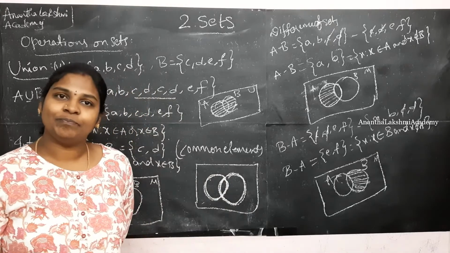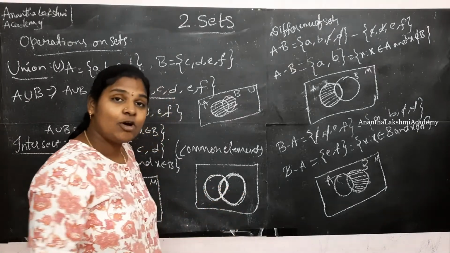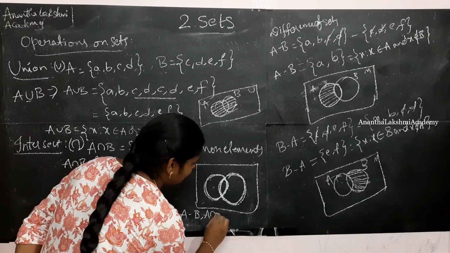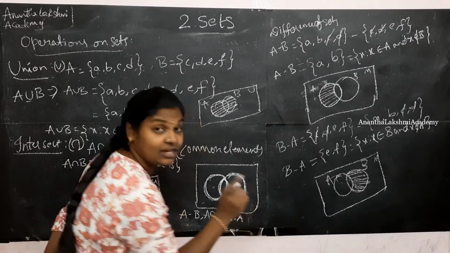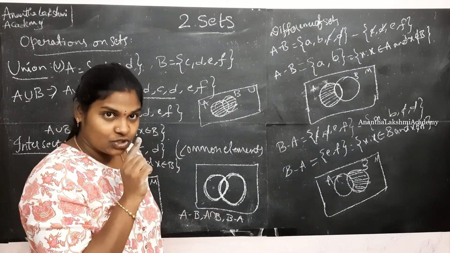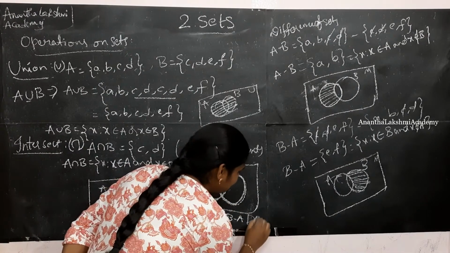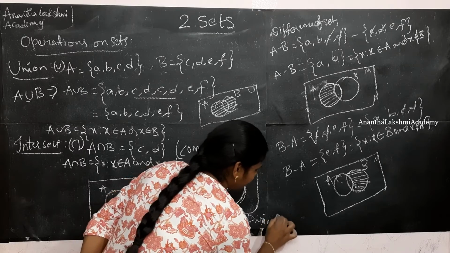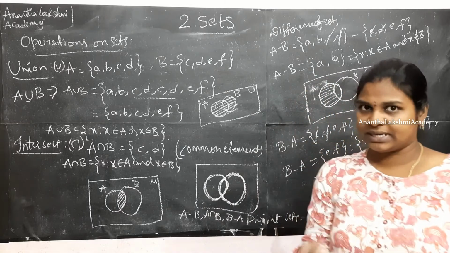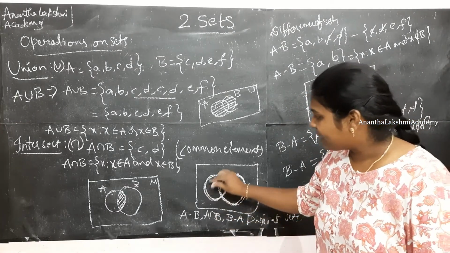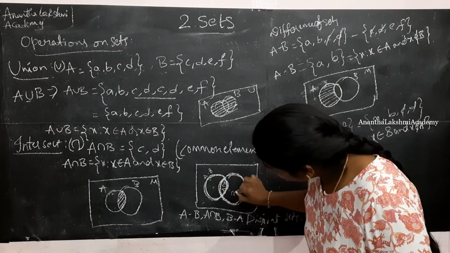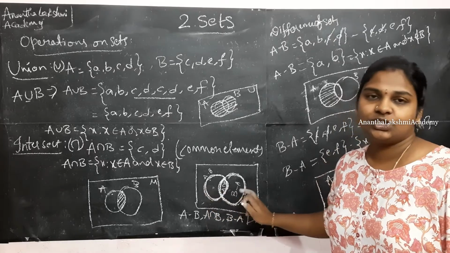A intersection B. So do they have anything in common? A minus B, comma A intersection B, comma B minus A have nothing in common. When you have nothing in common, what are those sets called? Disjoint sets. This might appear in your bits if you are trying to write, or 2 mark questions if you have any. So A minus B, this is A intersection B, and this is B minus A, are disjoint sets.